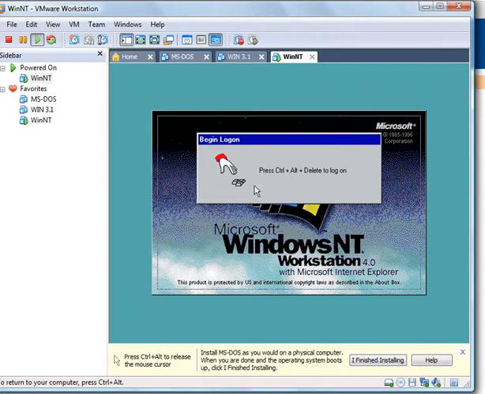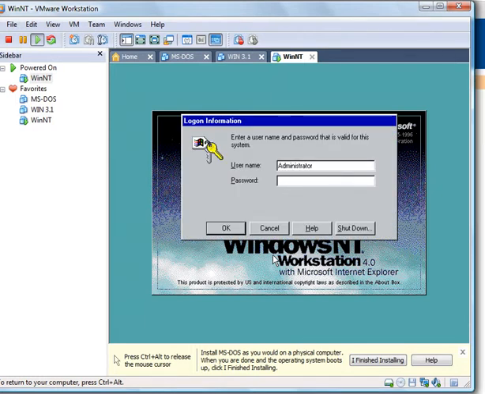Okay, now it says press Control Alt Delete to log on. So if you had a real system, if your actual computer had Windows NT on it, that's what you would hit to log on. But if I hit that, my real computer is going to open my task manager or whatever it does. So for this, we're going to hit Control Alt and Insert. Now it wants me to log on.